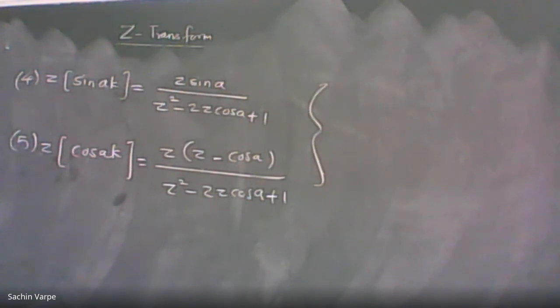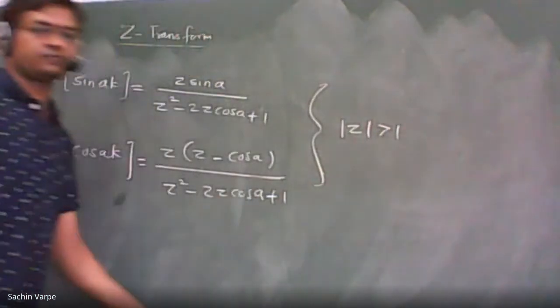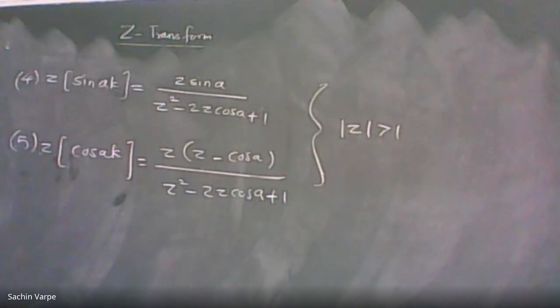Yeah, mod Z greater than 1. Both of these will be convergent for mod Z greater than 1. Note down these two formulas.